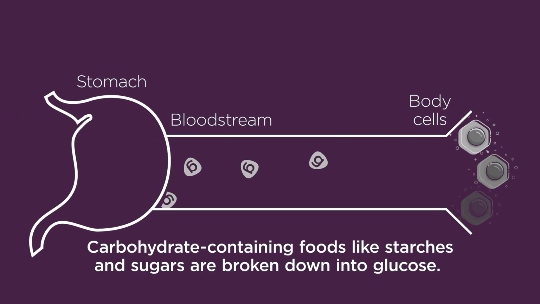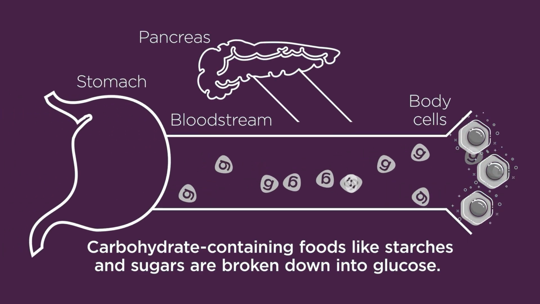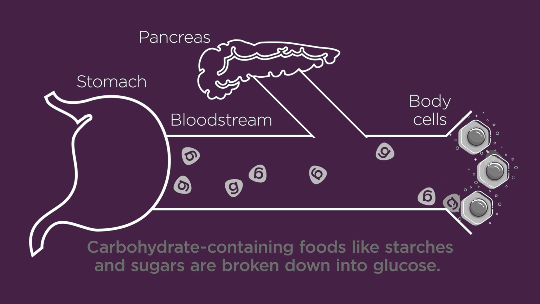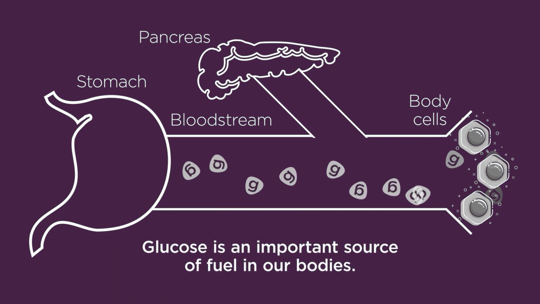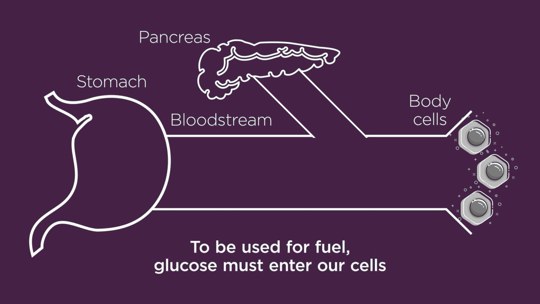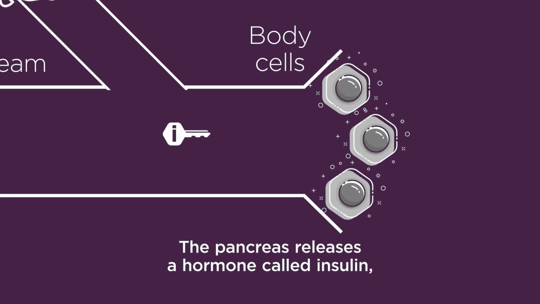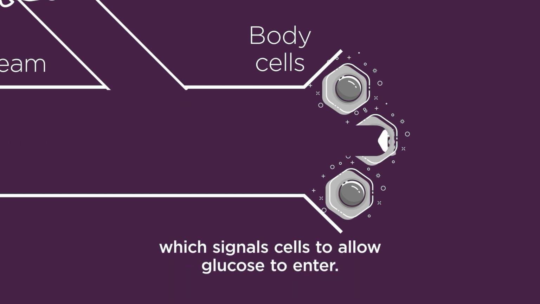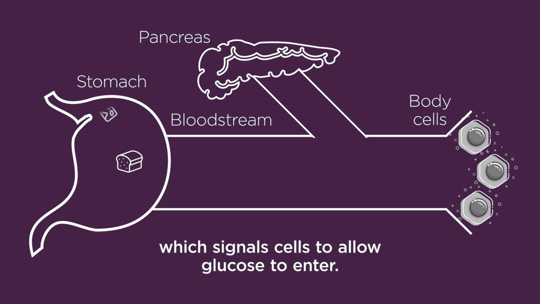Carbohydrate-containing foods like starches and sugars are broken down into glucose. Glucose is an important source of fuel in our bodies. To be used for fuel, glucose must enter our cells. The pancreas releases a hormone called insulin, which signals cells to allow glucose to enter.